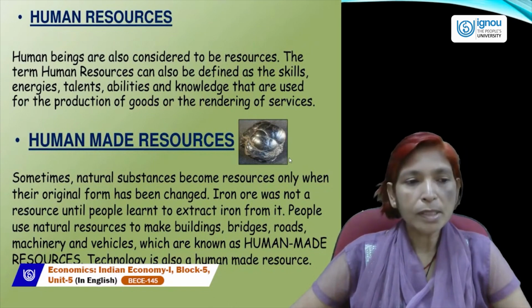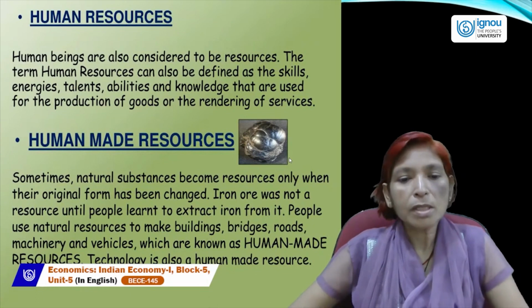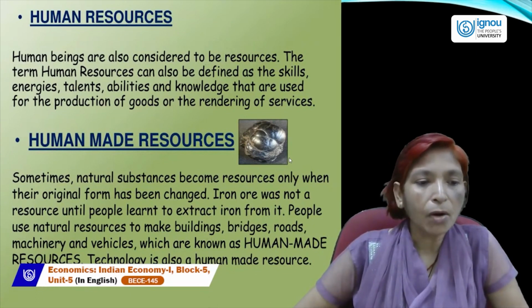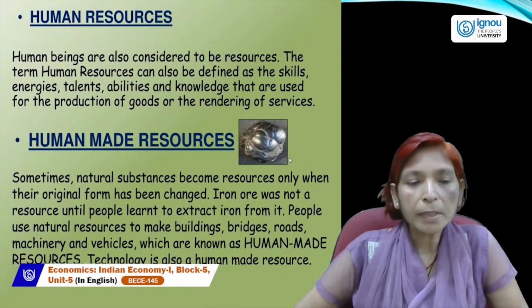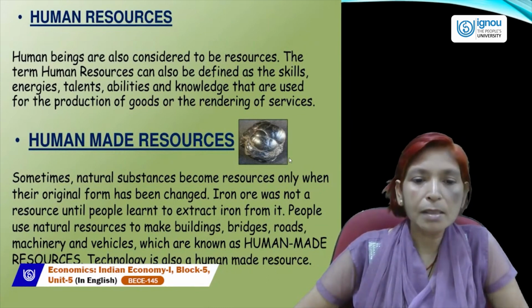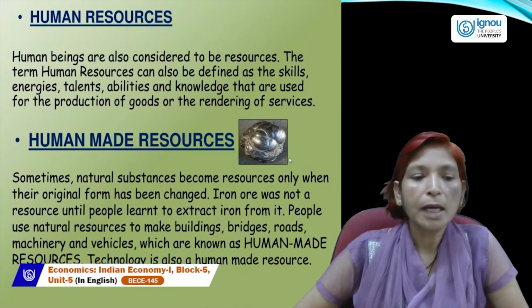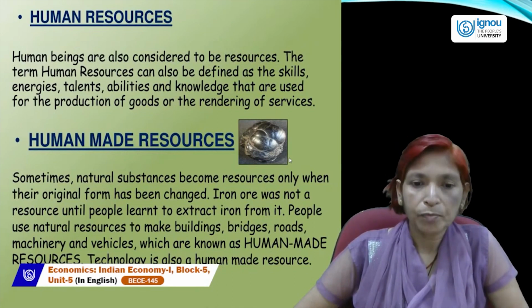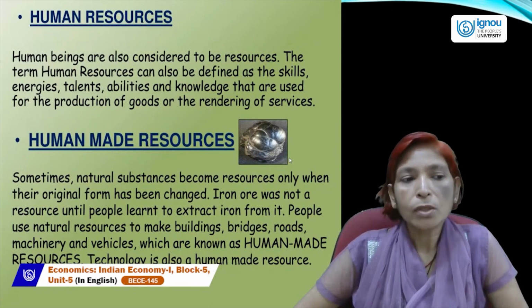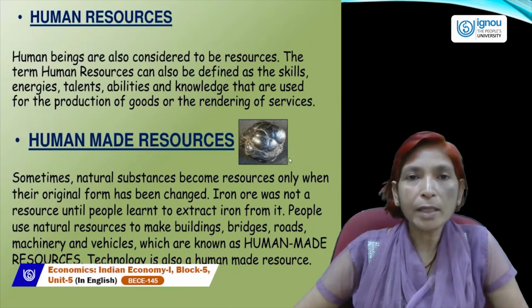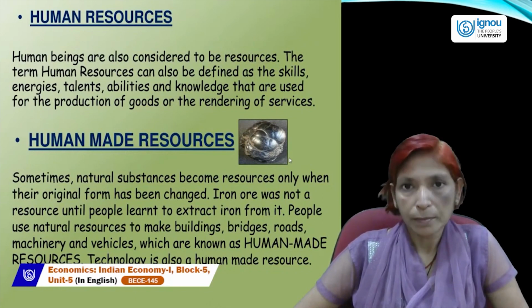Third type of resources: human-made resources. Human-made resources are those resources which are made by human beings. Sometimes natural substances become resources only when their original form has been changed. Iron ore was not a resource until people learned to extract iron from it.